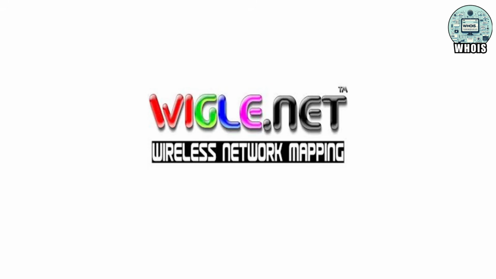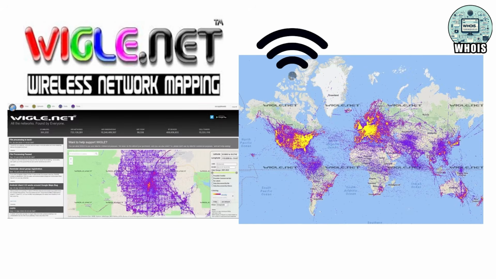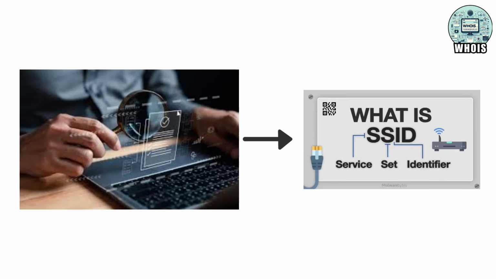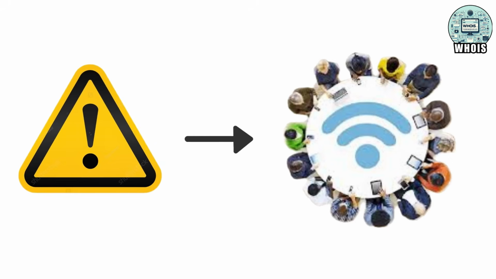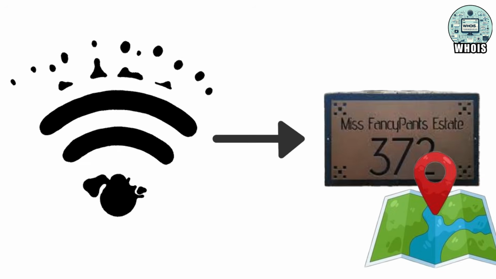Wigle.net is a unique and often overlooked threat. It is a massive, crowdsourced database of nearly every Wi-Fi network in the world. If an investigator knows your SSID, the name of your home Wi-Fi network, they can look it up on Wigle and find the exact physical GPS coordinates of your router. This is particularly dangerous for people who give their Wi-Fi unique names, like the Smith Family Guest House. It turns a digital signal into a physical house number with terrifying accuracy.